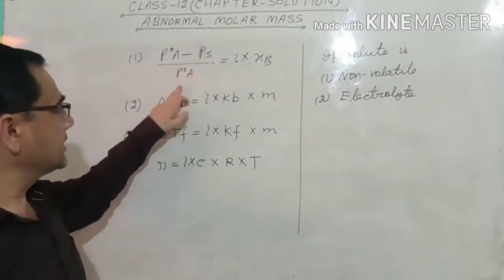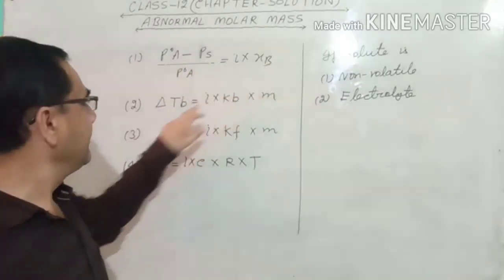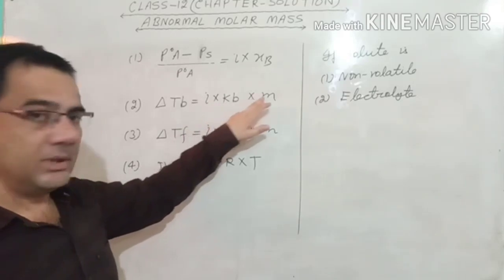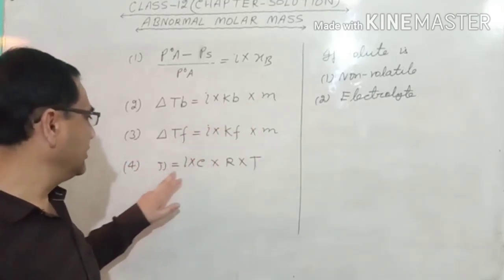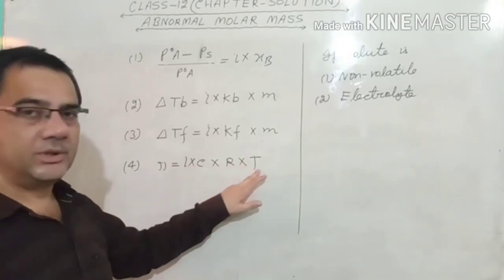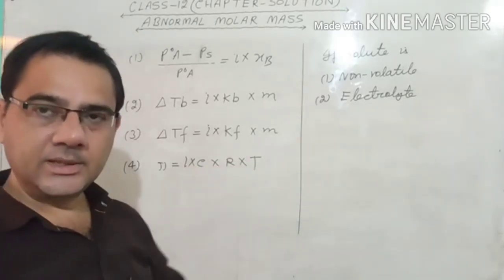Now all the 4 colligative properties have been changed. (P naught A minus Ps) upon P naught A is equal to I into Xp. Delta Tb is equal to I into Kb into m. Delta Tf is equal to I into Kf into m. Pi is equal to I into C into R into T. Now this I is called the Van 't Hoff factor.